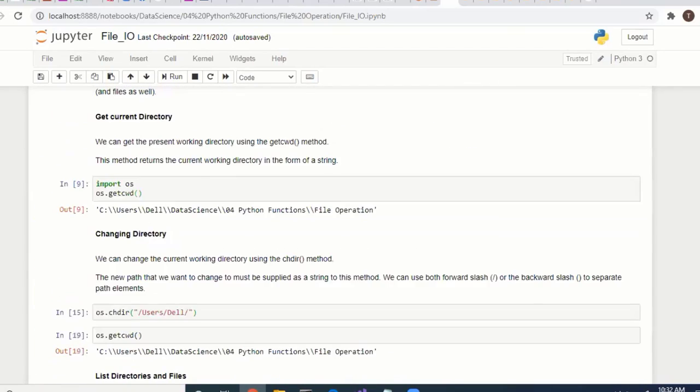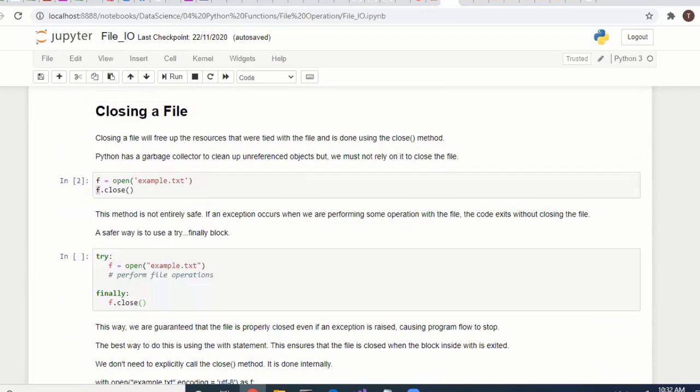So these are simple things. If you go through this code, it will be easily understandable.